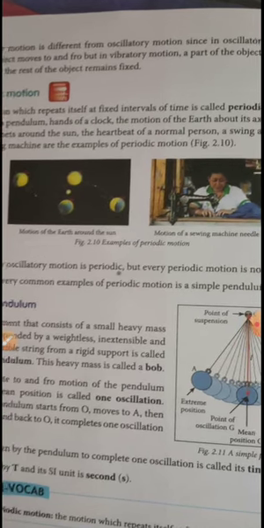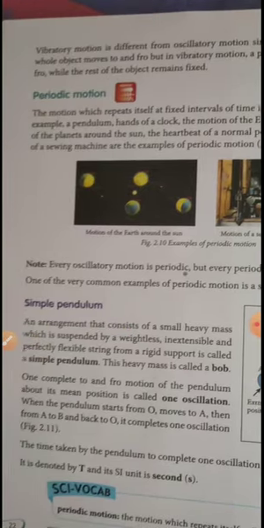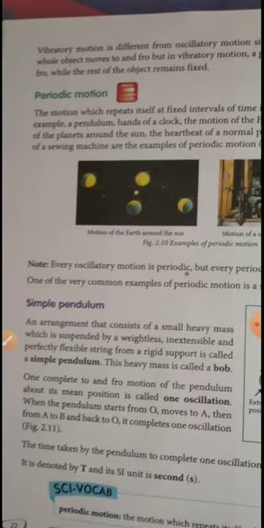Next are the motion of the earth, the heartbeat, a swing, and the needle of a sewing machine. All these are examples of your periodic motion. So go through these topics today, and we will look into the next topics tomorrow.